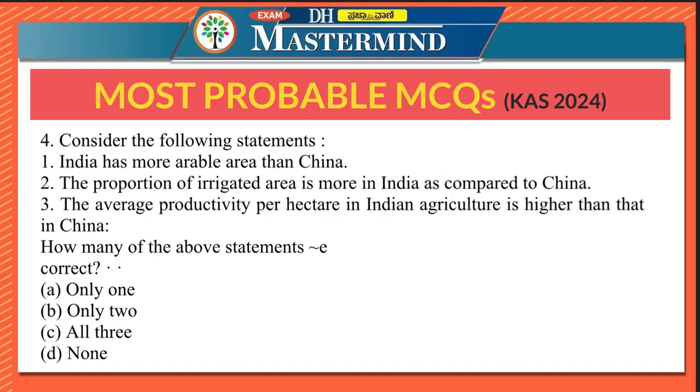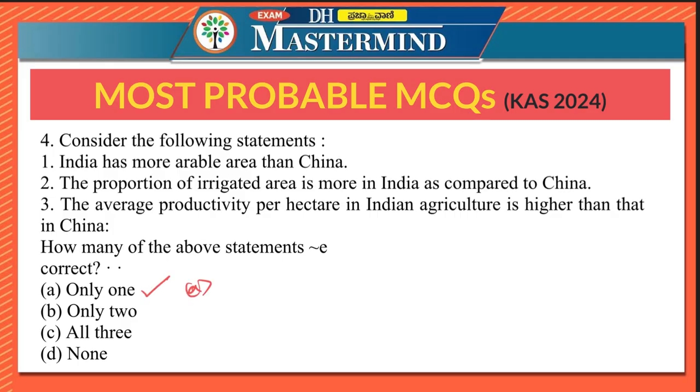Fourth question says consider the following statements. India has more arable area than China. The proportion of irrigated area is more in India as compared to China. The average productivity per hectare in Indian agriculture is higher than that in China. So here the option is option A, only one.